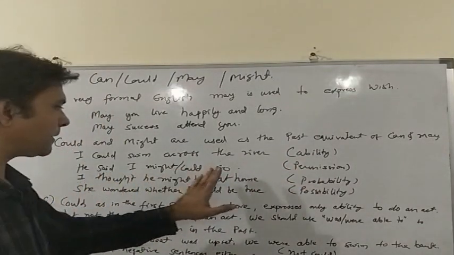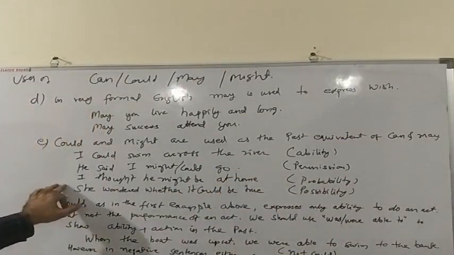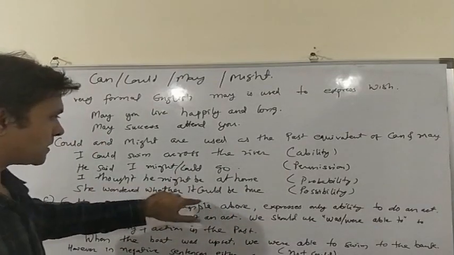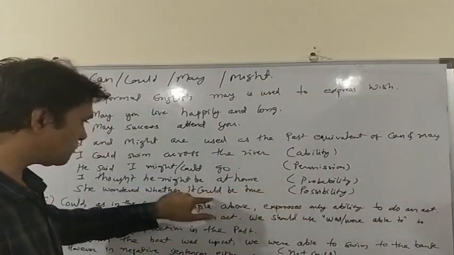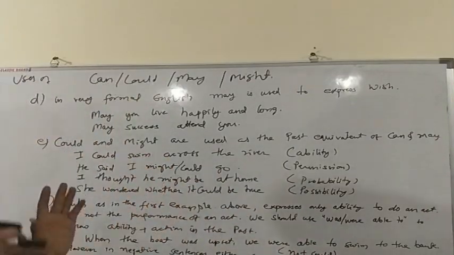I thought he might be at home. Here might is showing probability. She wondered whether it could be true. Here could is suggesting possibility. We can use could to suggest possibility and we can also use could to suggest certainty.